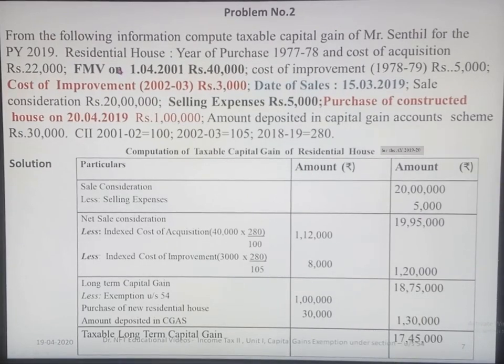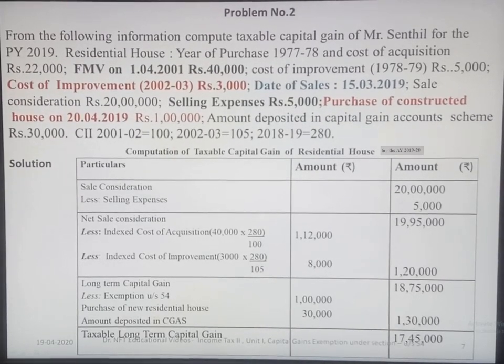The same way we have to find out cost of improvement. Cost of improvement for 1978-79 has to be ignored, and only 2002 to 2003 has to be taken into consideration. So 3,000 into 280 divided by 105 is 8,000. So total indexed cost is 1,20,000. If you deduct 1,20,000 from net sale consideration of 19,95,000, you get the long-term capital gain of 18,75,000.